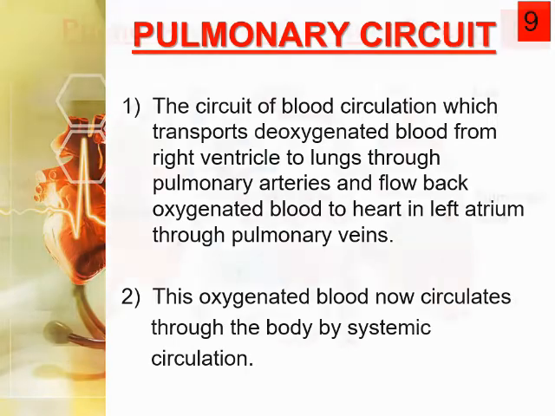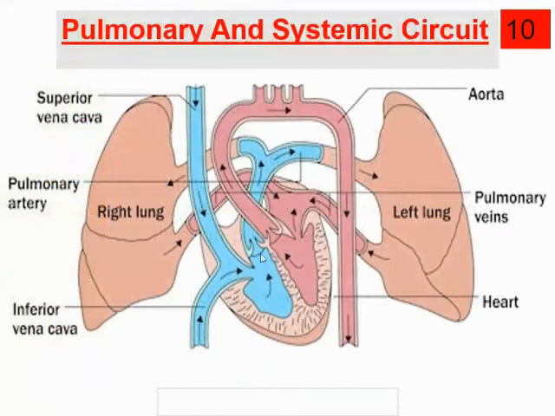Now see this diagram. Observe my cursor, right atrium. I'm moving my cursor towards the right lung and the left lung, and again coming back into the left atrium, pinkish or peach in color. This is the oxygenated blood. So that's why this is called the pulmonary circuit.